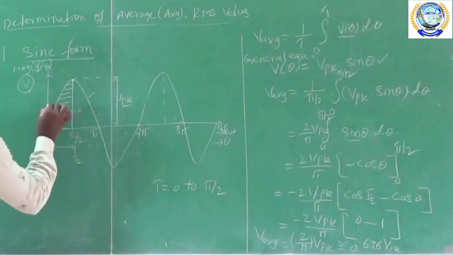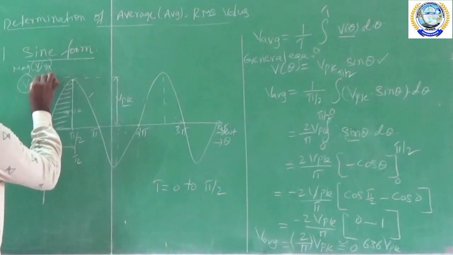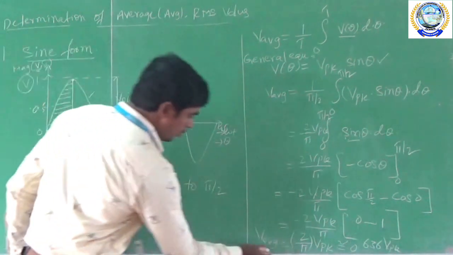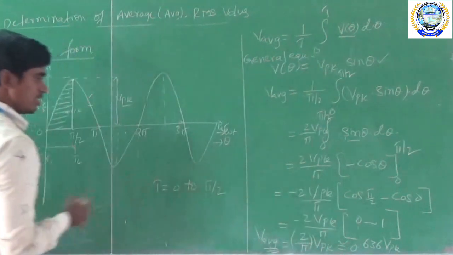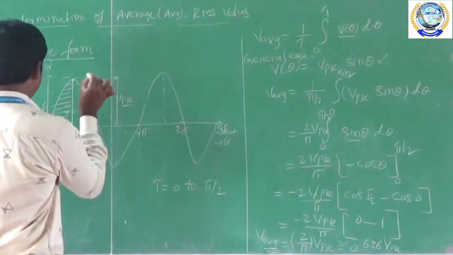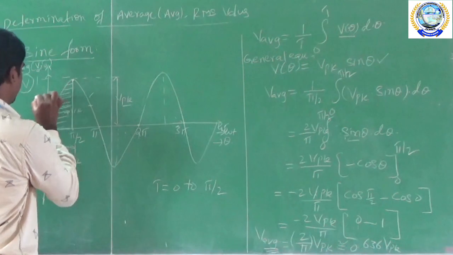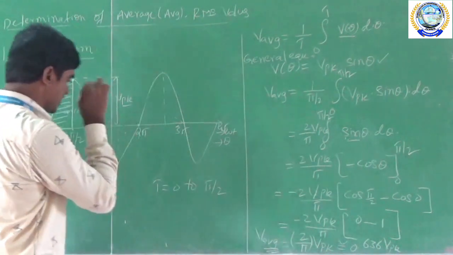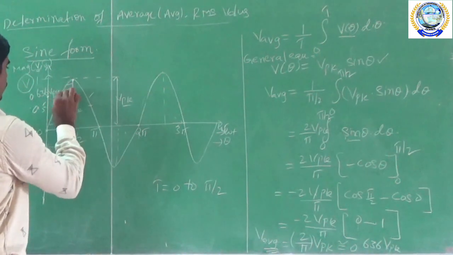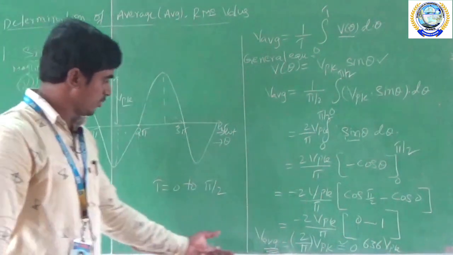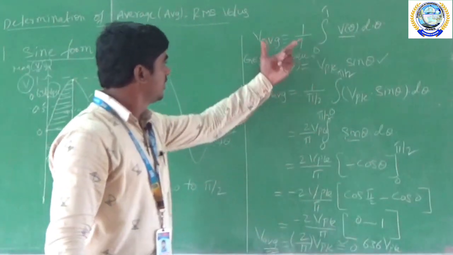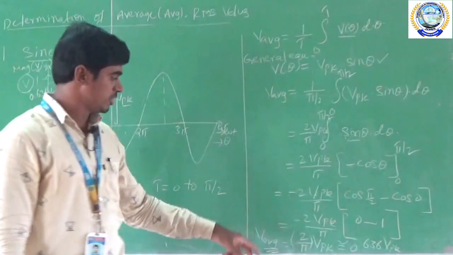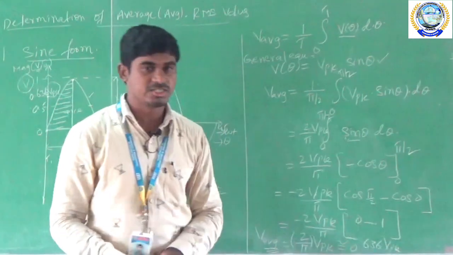How can we define this? If this is 0 and this is 1, so this is 0.5, and the value of V average appears at 0.636 into Vpk, maybe at this place. So this is the V average calculation. In this way we can calculate the average value of the sine waveform. This is the formula for the average value, 0.636.